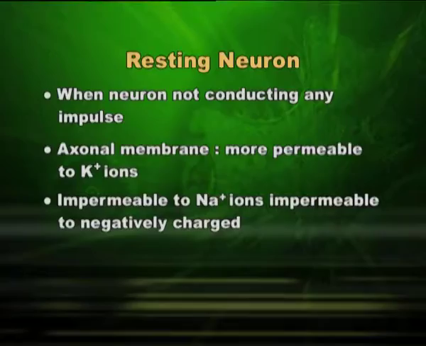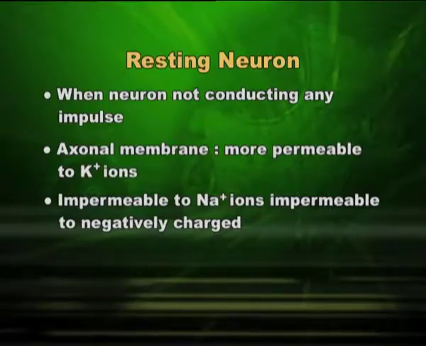As I told you, the axonal membrane in the resting condition is more permeable to potassium ions, which are positively charged, and is almost impermeable to sodium ions, which are also positively charged, and it is also impermeable to negatively charged ions, and we know these are protein ions.